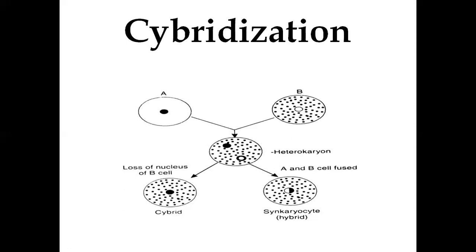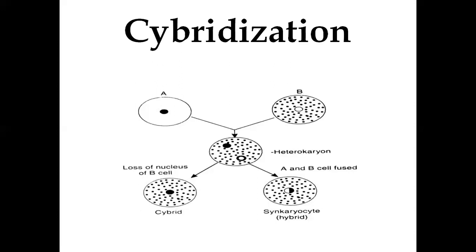Here, instead of having the cytoplasm and the nucleus of both parents, we have the cytoplasm of both parents, but the nucleus of only one parent is retained in the hybrid. Such hybrids are called cybrids, and the process is called cybridization.